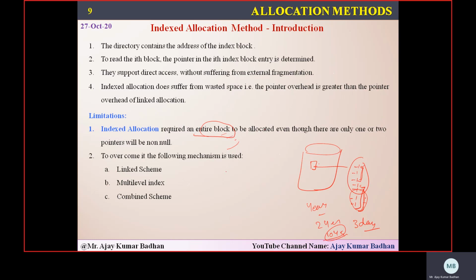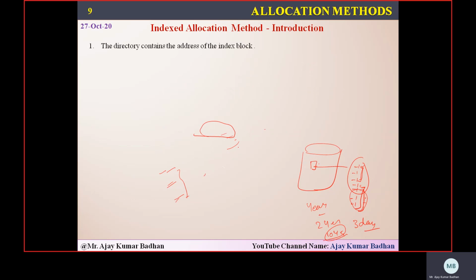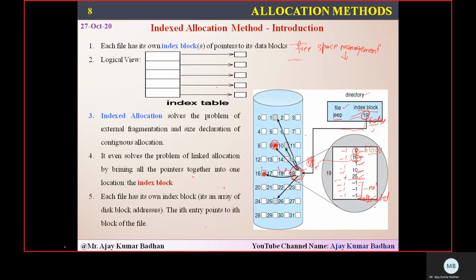To overcome that, we come across 3 different types of mechanisms here: linked scheme, multi-level scheme, and combined scheme. Using any one of the 3, we can try to overcome that particular problem. I hope you might have understood what I mean to say here. Let me show you the previous diagram so that you can get a clear idea about it.